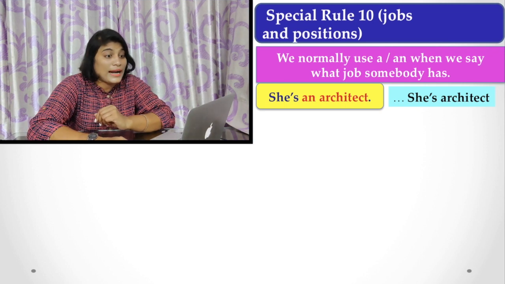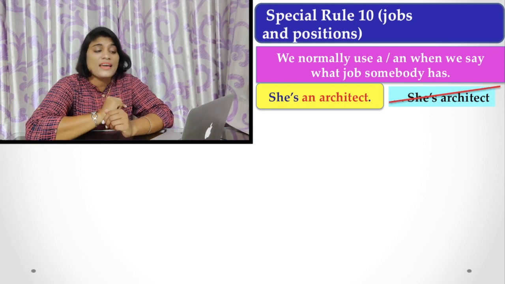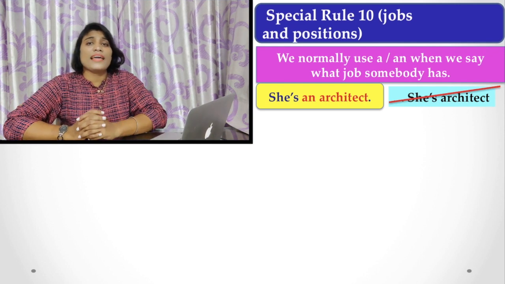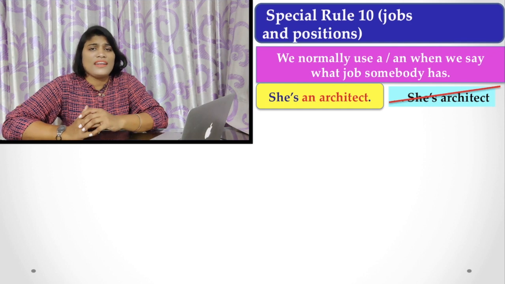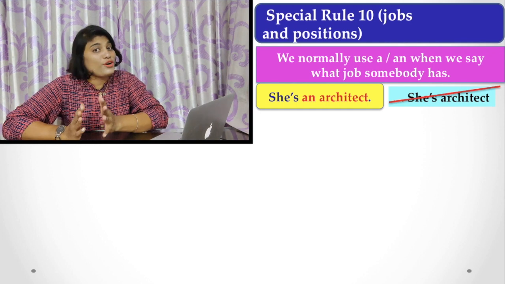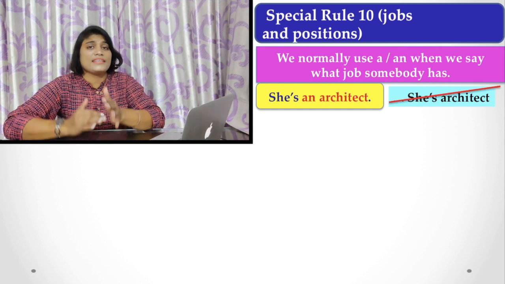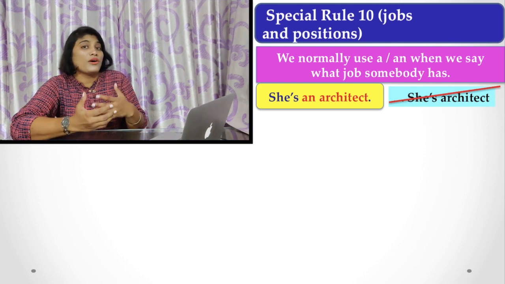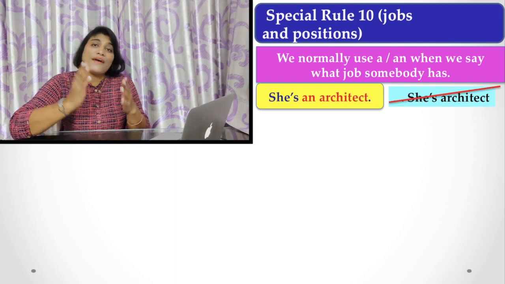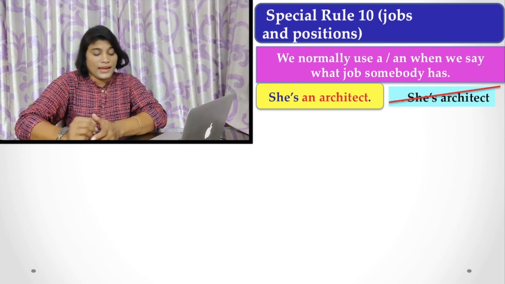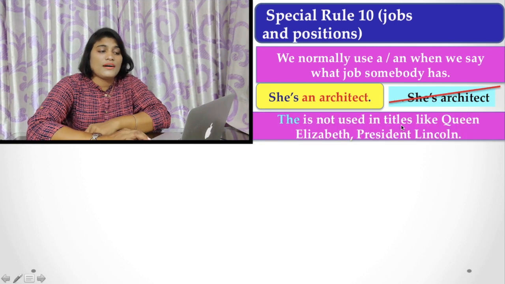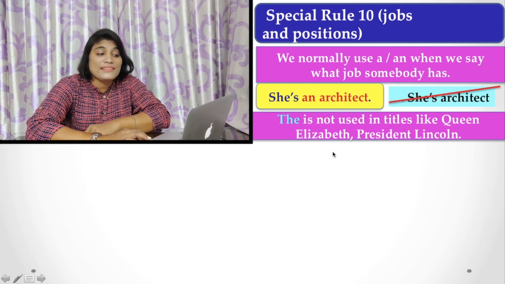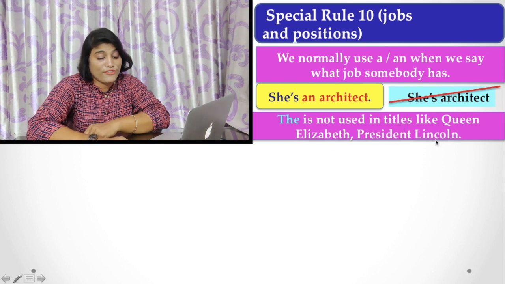We have to use an article with that noun. Likewise, we may say he is a doctor, but we never say he is doctor. Before doctor, before architect, if we are talking about the job or profession, we have to use a or an. But the is not used in titles like Queen Elizabeth, President Lincoln, etc.